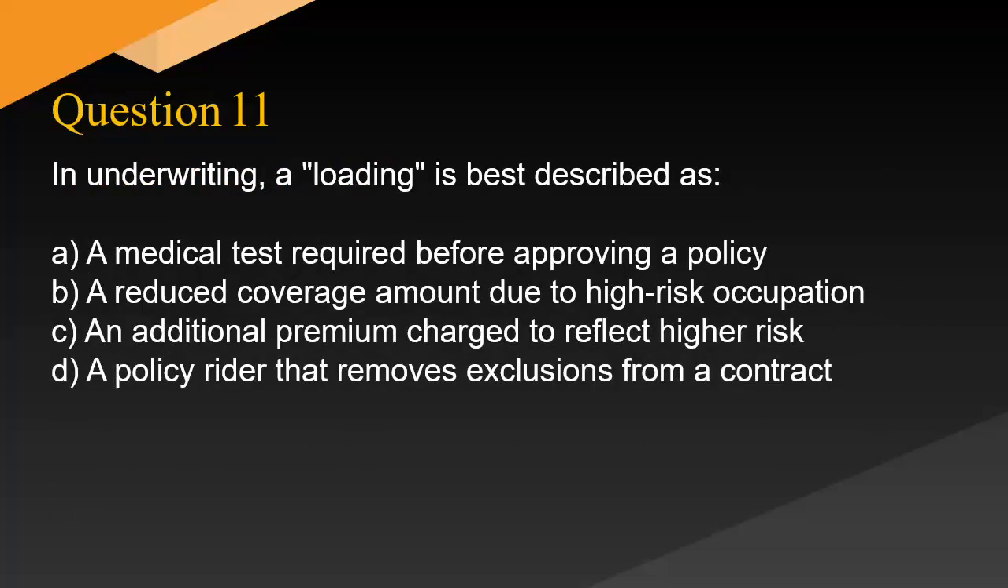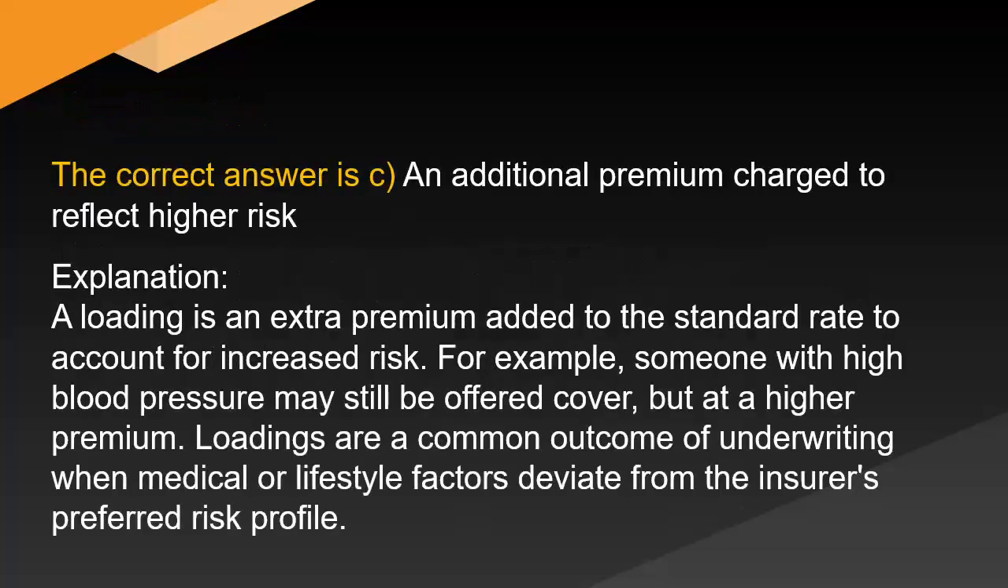In underwriting, a loading is best described as A. A medical test required before approving a policy. B. A reduced coverage amount due to high-risk occupation. C. An additional premium charged to reflect higher risk. D. A policy rider that removes exclusions from a contract. The correct answer is C. An additional premium charged to reflect higher risk.